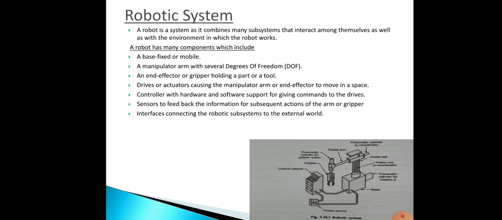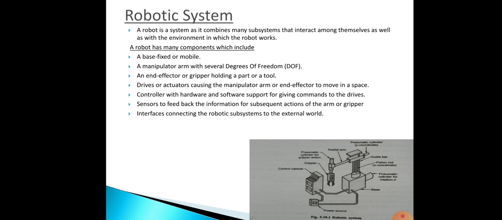So here also a robot is a system as it combines many subsystems that interact among themselves as well as with the environment in which the robot works. A robot has many components, which include a base, fixed or mobile, then a manipulator arm, you can see in the diagram, a manipulator arm with several degrees of freedom.